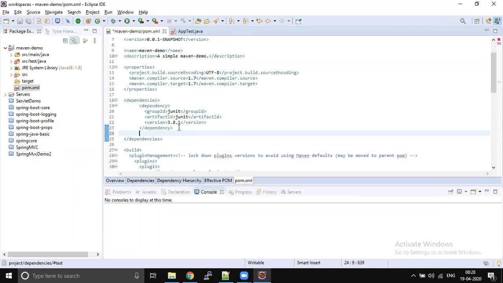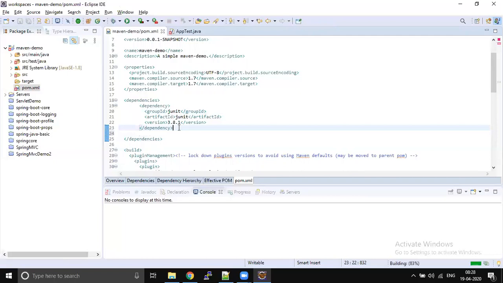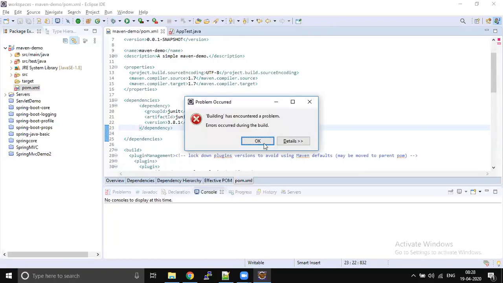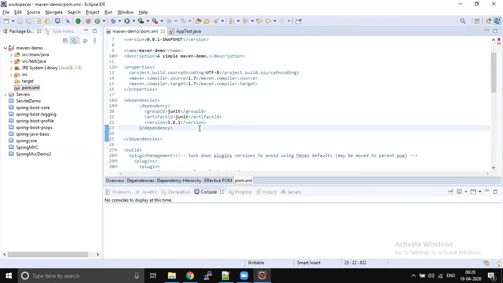Automatically the pom.xml file will download the dependency. Sorry, not the pom.xml file, Maven will download the dependency and will maintain those dependencies. That's what we call dependency management. So it is just a matter of adding a dependency in your pom.xml, and Maven will automatically download the dependencies and maintain them.